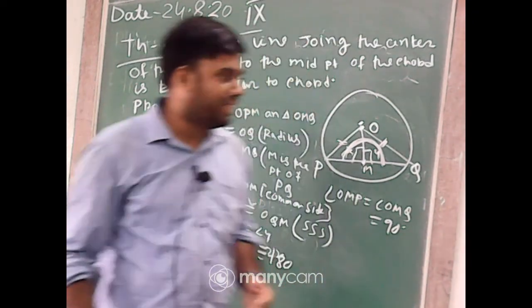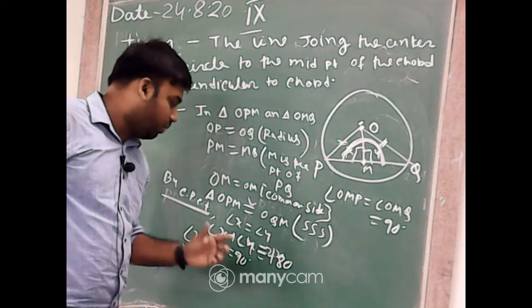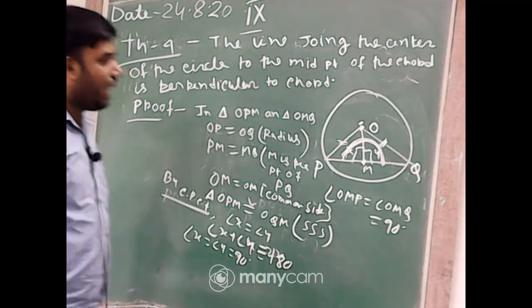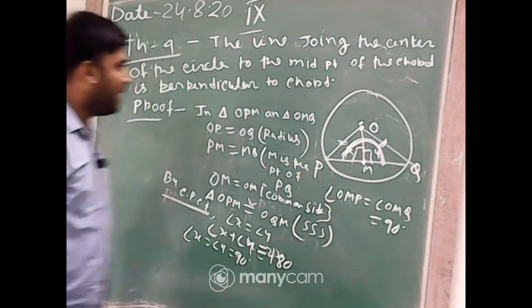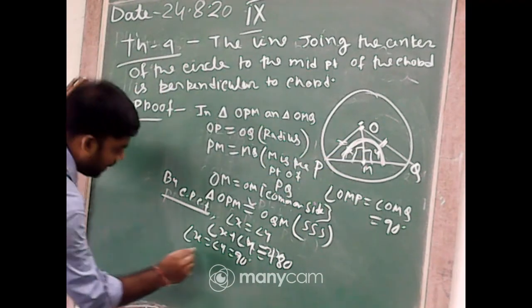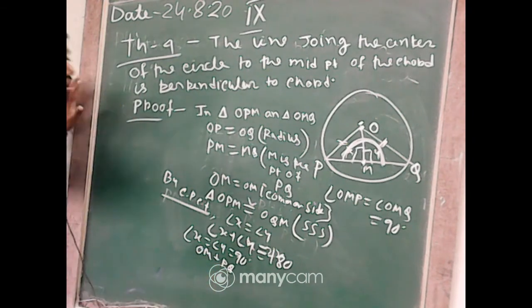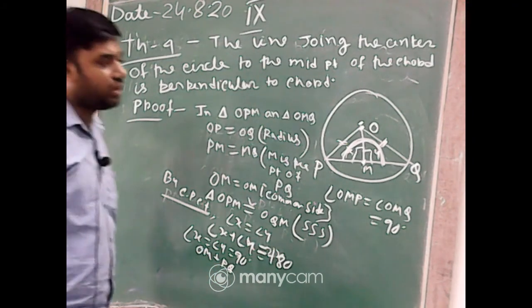Like this, angle X and angle Y equal 90 degrees. Then you can say that OM is perpendicular to PQ. Got it, students?